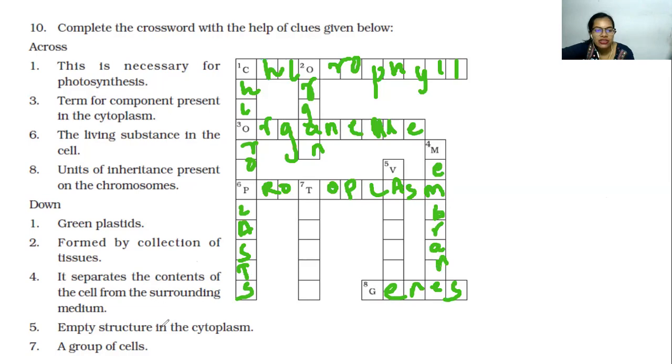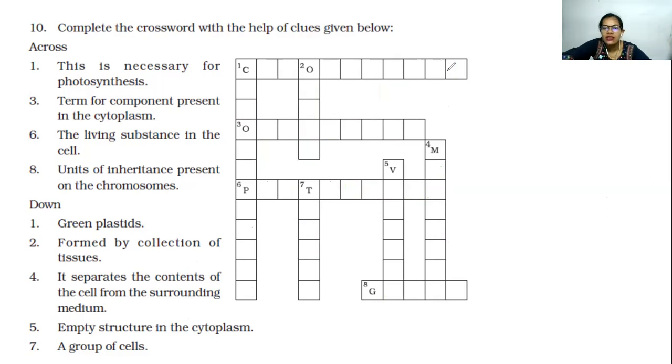Then empty structure in the cytoplasm. Fifth, it is the vacuole, which is present in both plants and animals. A group of cells is called tissues. Yes. So if you see, everything has been answered and it fits very beautifully and correctly. I hope this was clear. If you are thorough with your topic, then it becomes very easy to carry out such questions.